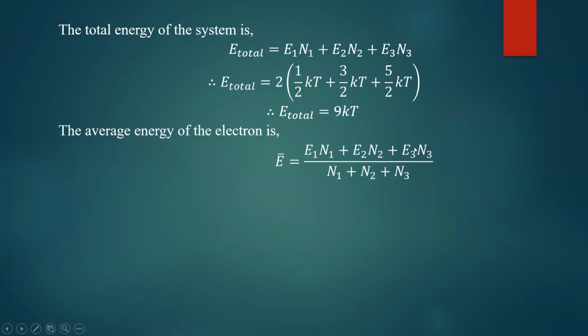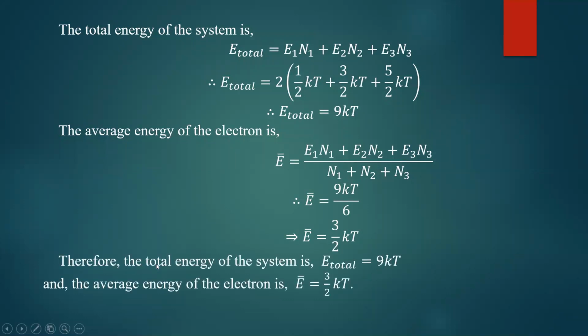You have calculated the total energy of the system as 9 kT. Therefore, E average equals 9 kT divided by 6. Total number of particles present is 6. 9 kT by 6. Therefore, the average energy of the system is 3 by 2 kT. So the total energy of the system is 9 kT and the average energy of the electron is 3 by 2 kT. So each electron has on average 3 by 2 kT.